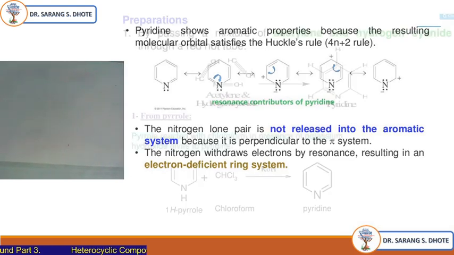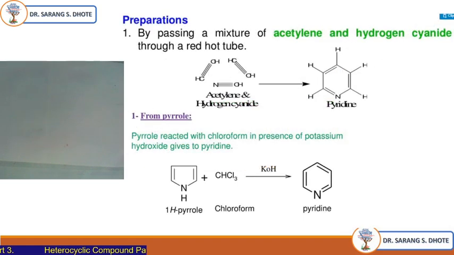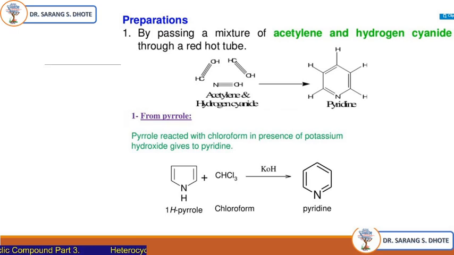Okay, next, preparation. How can it be prepared? Very simple methods are there. We can prepare it by passing a mixture of acetylene and hydrogen cyanide through a red hot tube. There is a formation of pyridine. From pyrrole, when chloroform is passed over the pyrrole system in the presence of potassium hydroxide, it gives a pyridine-like structure.